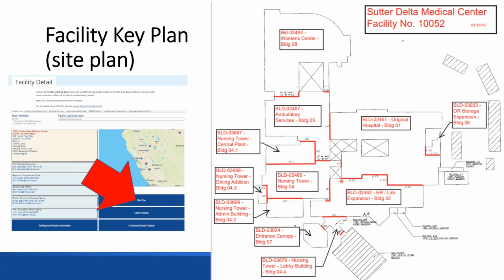So these red lines denote the seismic separation between each building. The location of the department does not dictate the boundaries of the building. The boundaries of the building are with the seismic joints. So structurally, this is one building.